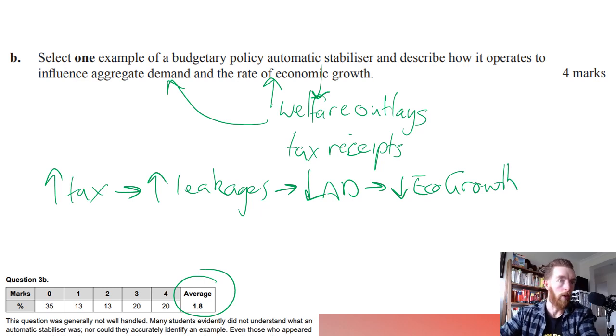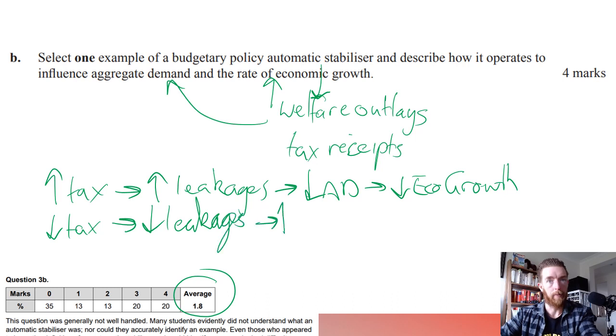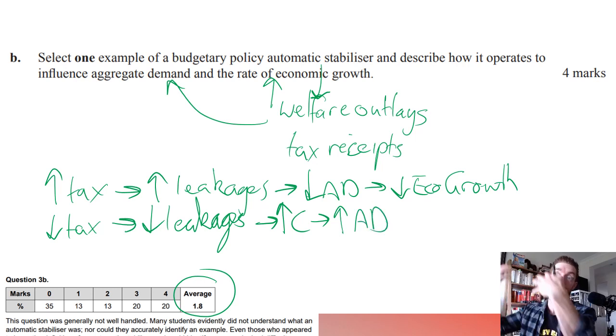But then I'd say, well, also, if tax revenue is decreasing, that means there's going to be decreased leakages and potentially increased private consumption spending and therefore increased aggregate demand. And then if there's increased aggregate demand, this sends a signal to businesses to increase their production, which leads to higher rates of economic growth overall. So it's just about taking one of those and talking about it.